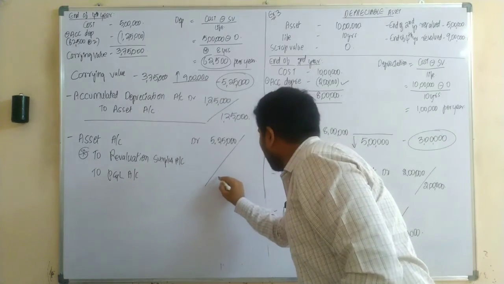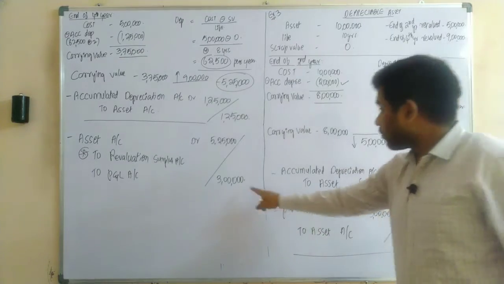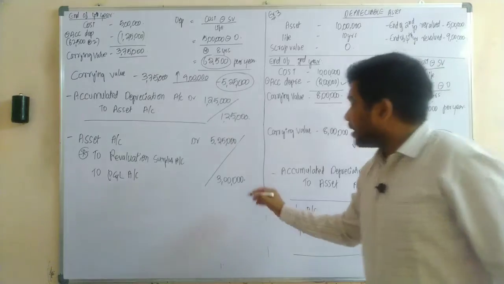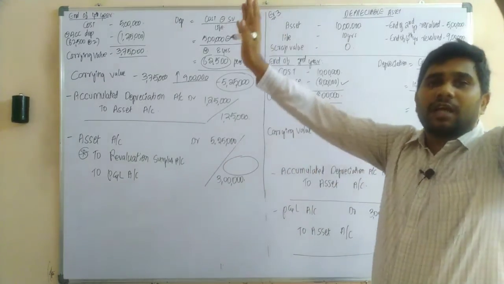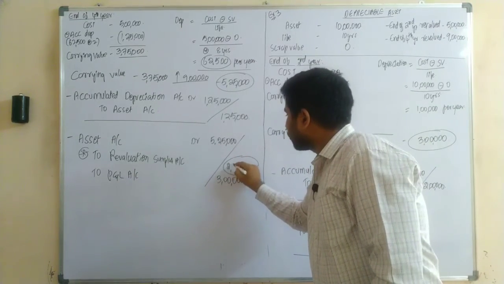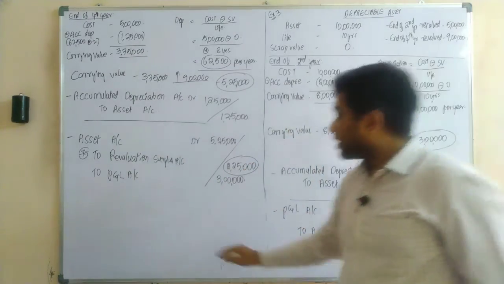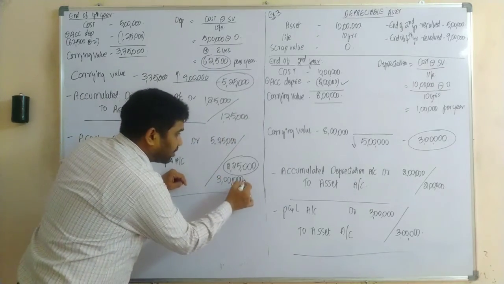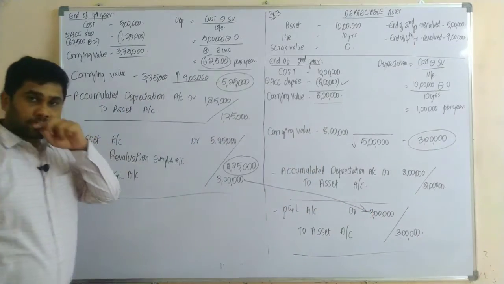So in your P&L account, there is a revaluation loss of 3 lakh. After cancelling this 3 lakh, the difference amount only should be transferred to your revaluation surplus. So how much would it be? 5,25,000 minus 3 lakh. So the difference amount would be 2,25,000.